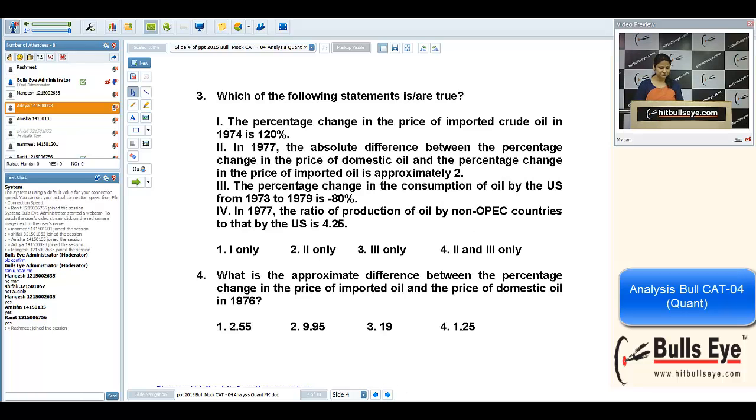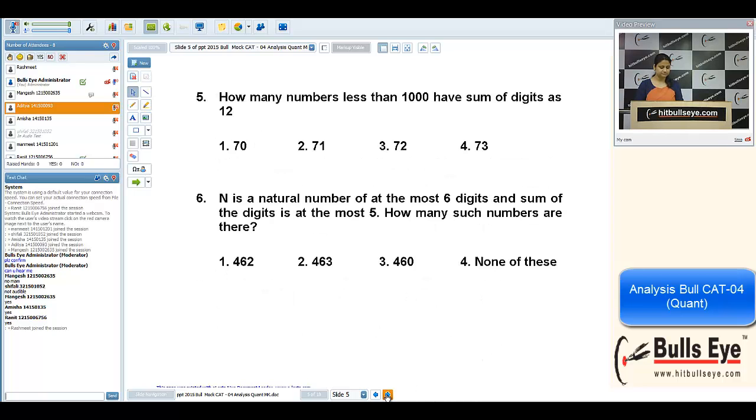Should I skip this set? If you want me to explain any question, please write the question number in chat box. Yeah, question number 5 and 6. Any problem in these questions? Yes? Any one of you? Question number 6, Amisha? Question number 5, any problem?